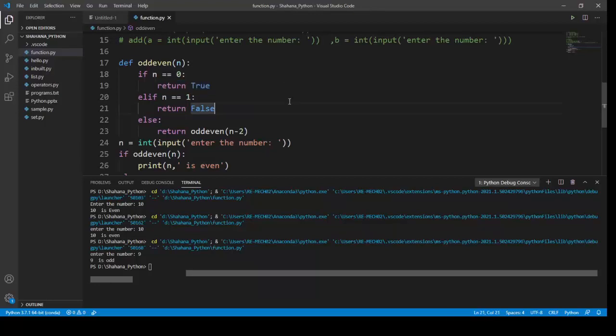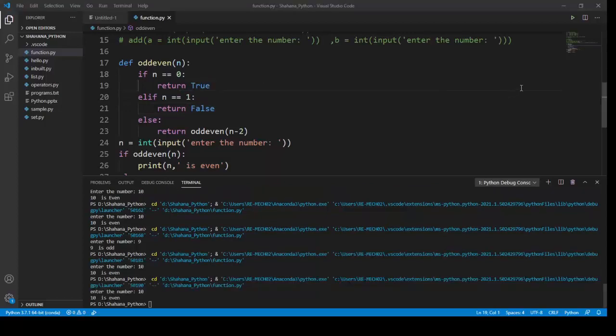We can make multiple print statements, but we can make only one return. Return statement is used to give the output of the function. This is the definition for the return statement. Okay, we will move on to our next problem.